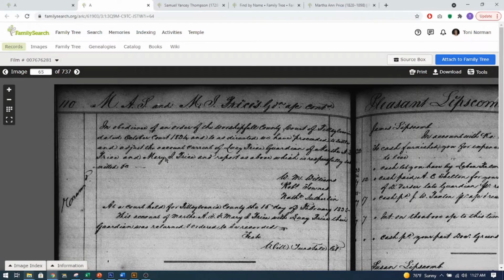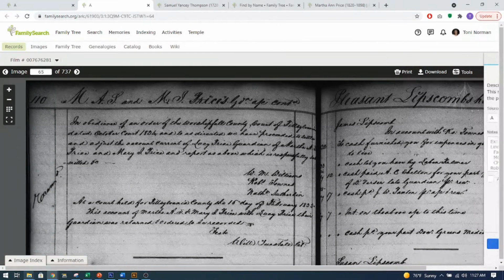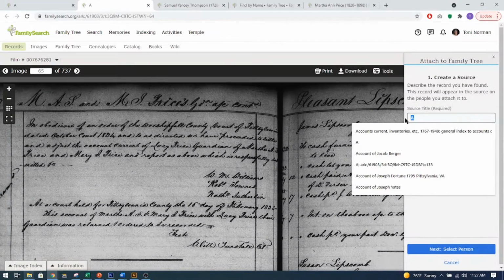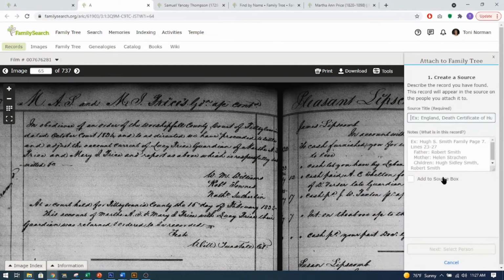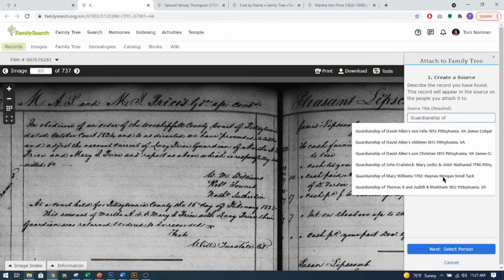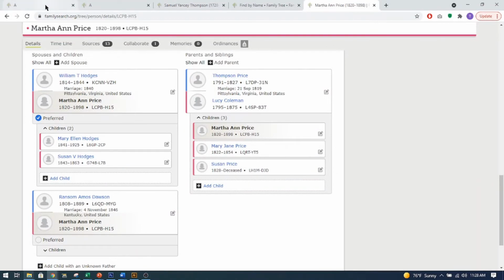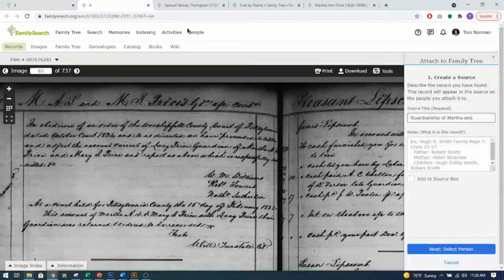So that's how I found that family, and then to attach that, I wanted to attach it to their family, which I had already done. You just say attached to, and then you can put in here, I would have said maybe guardianship. Oops. Guardianship of Martha and, what was her sister's name? Mary. Whoops.